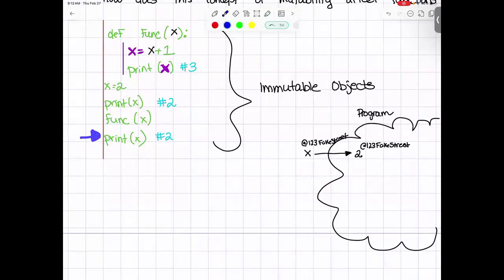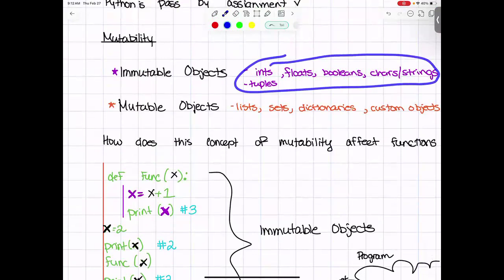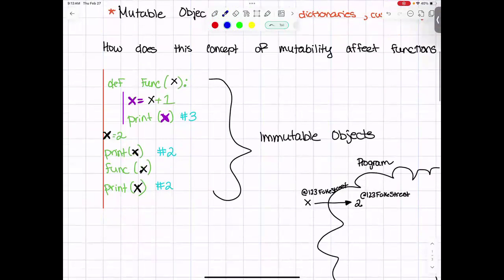So then when we do this print down here, Python only knows about the X that was black here, right? That was this one. It only knows about that one. So when we do this print, it's still that unaltered 2. This is our immutable object. And this is true for all of the data types that I labeled up here. Ints, floats, booleans, chars, strings, and tuples. All of those are going to act just like this example because they are all immutable.